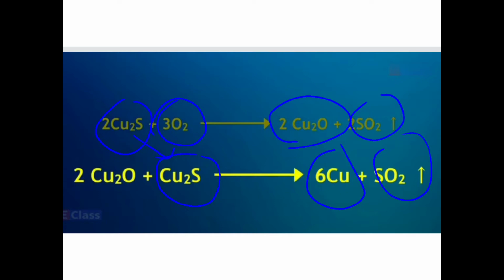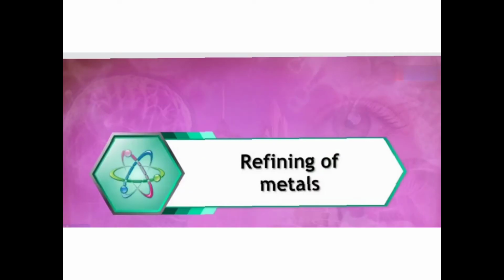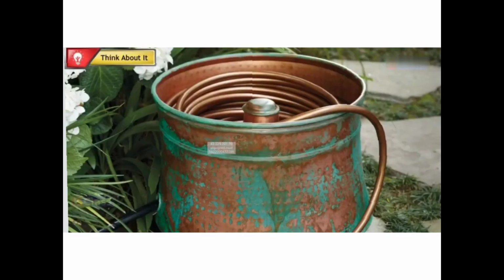Now children, the metals obtained by various reduction processes, whatever we have seen, are not that much pure. They contain little impurities. So this impurity, which is a very small amount, can be removed by the process of electrolysis. So finally, what is done, children? To get the pure metal, we use the electrolysis process at the end. Okay, so this was all about the refining of the metals.